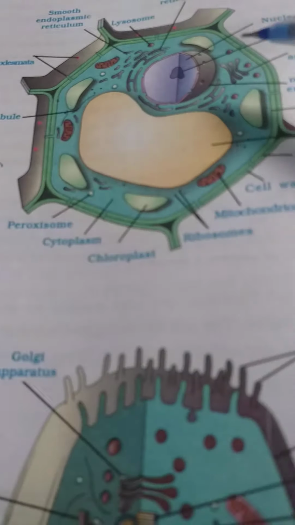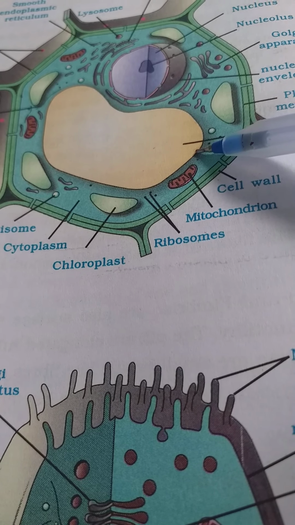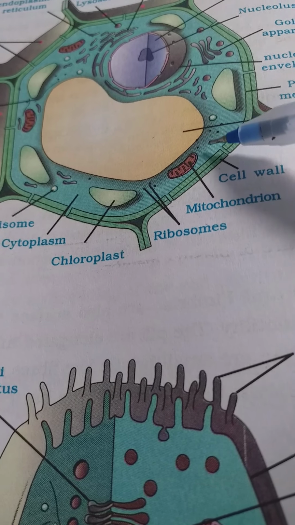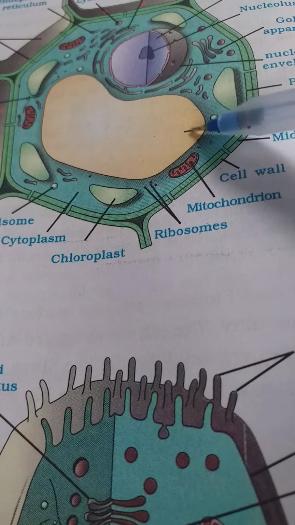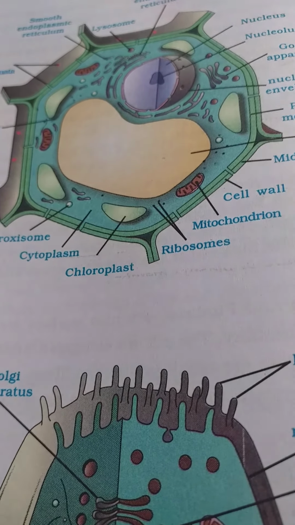Let us see in the diagram. So this tonoplast membrane acts as a permeable membrane and it is useful for the exchange of the materials from the cytoplasm to vacuolar sap to cytoplasm.